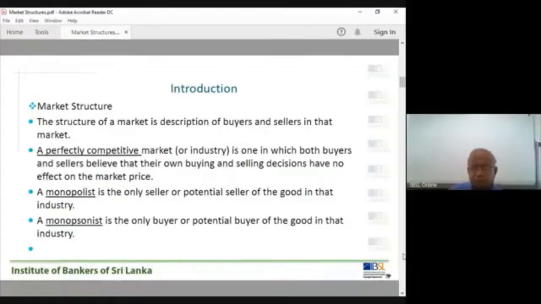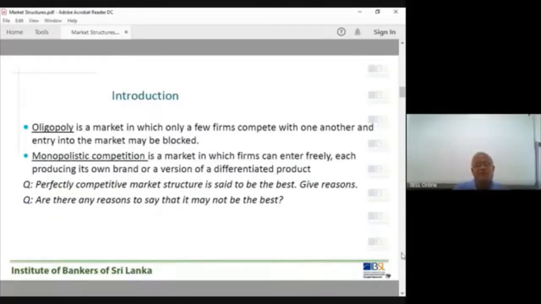Okay. Other markets, oligopoly market structure. We'll come to this point again. This is oligopoly, another market structure. It's a market in which only a few firms compete with one another and entry into the market may be blocked. Maybe in some oligopoly markets, the entry is blocked. Then the few firms compete.